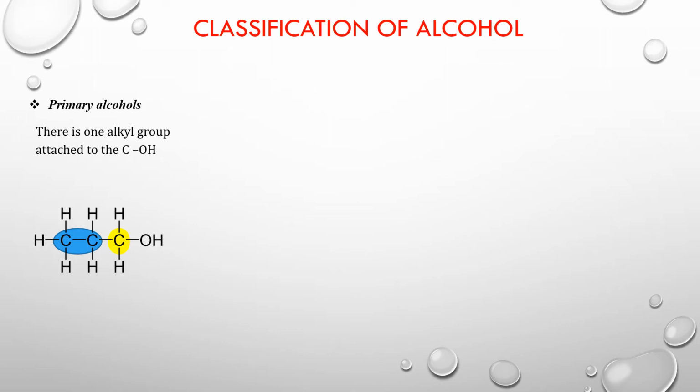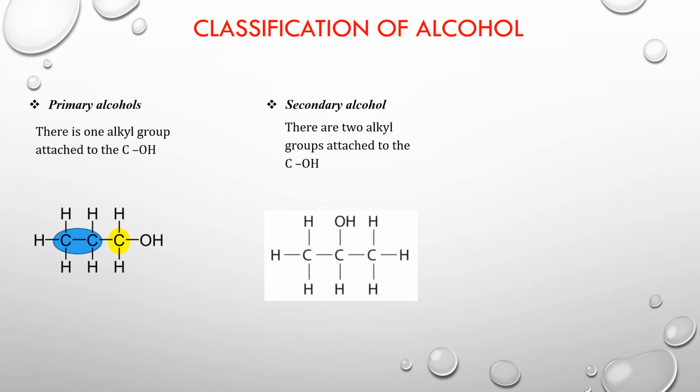Secondary alcohols, this is where two alkyl groups are attached to the COH group. Okay, let's look at this example here. Now the carbon OH group is this one here, that's your carbon where the OH is attached to, and this carbon is attached to two other carbon atoms. So we have 1 and 2. So that is how you classify this compound as a secondary alcohol.